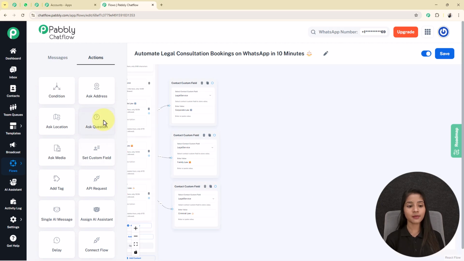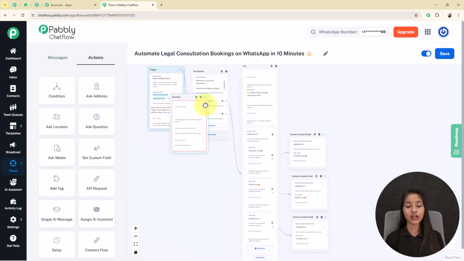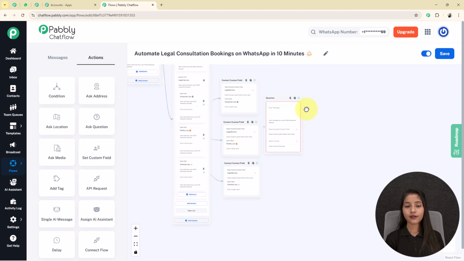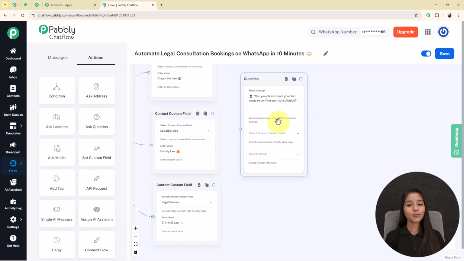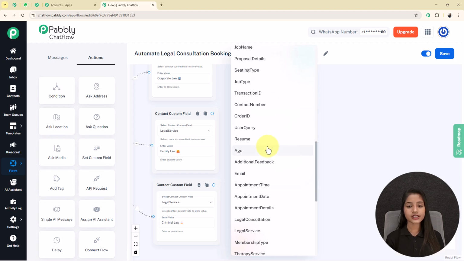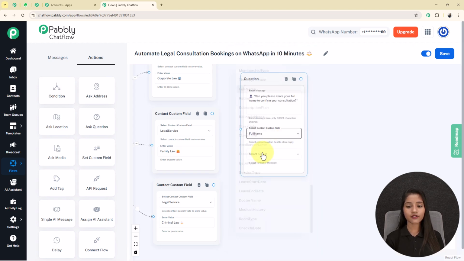Now whenever my user selects the legal service, my bot will ask them to share their full name. For that I am taking one ask question button, dragging this box here and writing a question as: can you please share your full name to confirm your consultation. For that I am selecting the contact custom field as full name. After that the format I select as text, then the number of attempts.